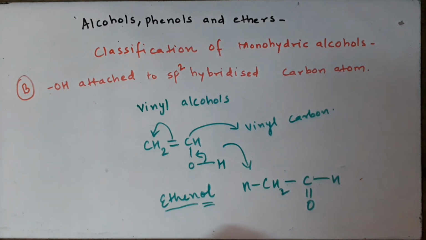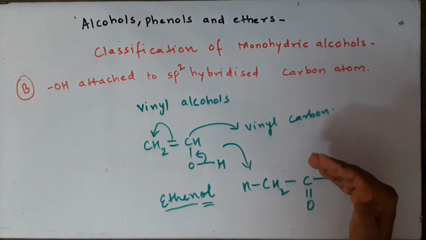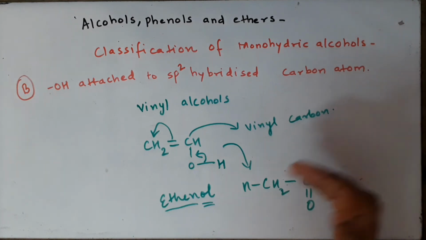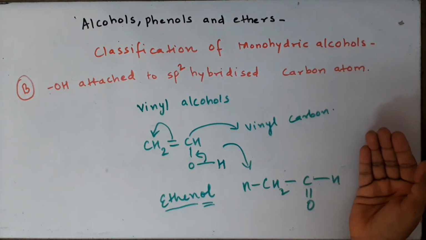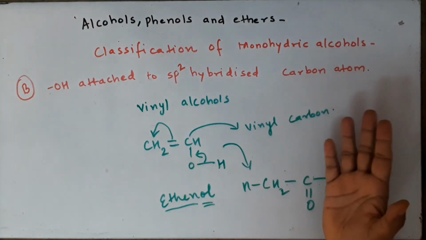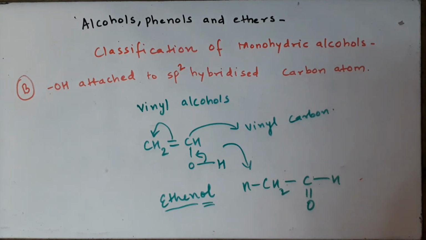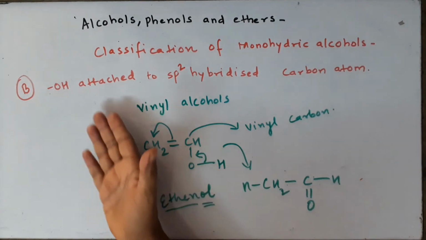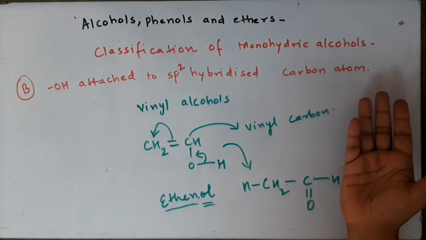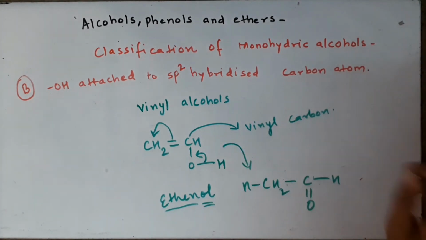So that's all from this video. Today we have finished the introduction of what are alcohols, what are phenols, and how to classify the alcohols into different types, and what are the different types of hybridizations, sp3, sp2, and if the OH is attached to them, what are the various types of alcohols which we can get. So if it is sp3, we can get three types of alcohols: alkyl alcohols, allyl alcohols, benzyl alcohols, and finally we came to the sp2 hybridized carbon atom. What we get from there is vinyl alcohols.